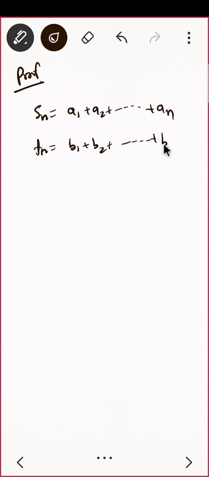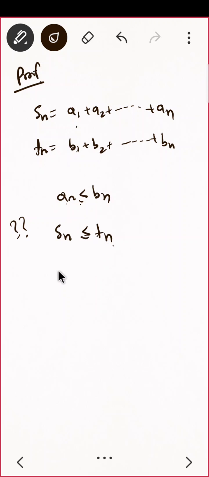So what is Sn and Tn? Sn is the sequence of partial sums of summation of An. Tn is the sequence of partial sums of summation of Bn. So you already know that An is less than equal to Bn. So can I say Sn is less than equal to Tn? Can I say that? Each An, so every term will be less than, correct? So Sn will be less than equal to Tn.